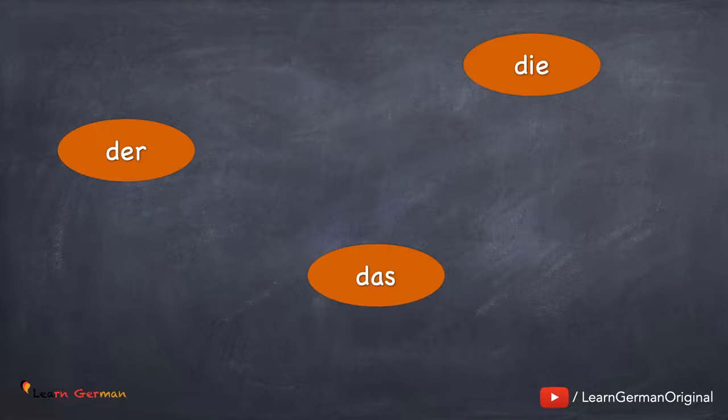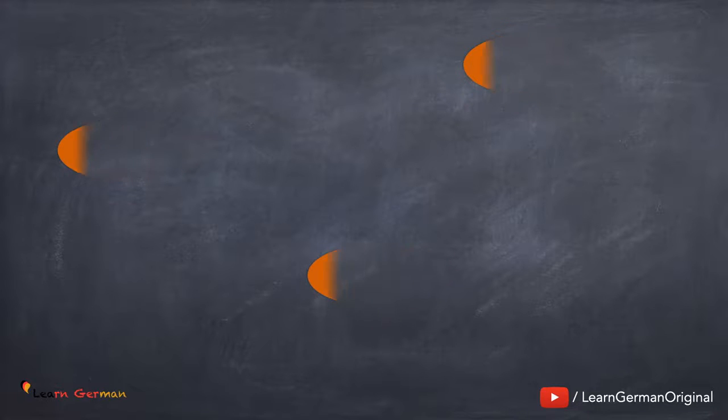Der, die, das. Do you know what these are? There are 3 definite articles in German that are used with the nominative case. Let's learn them.